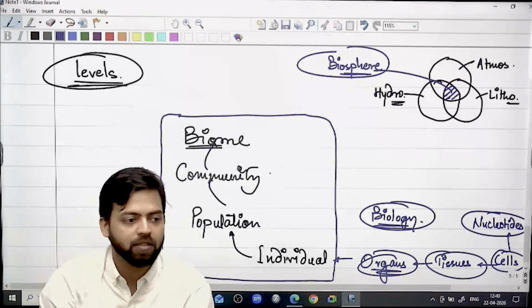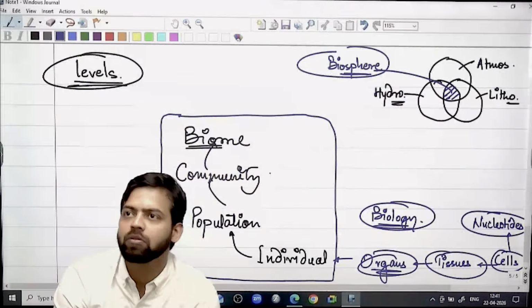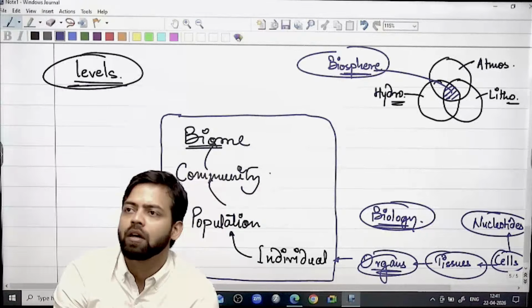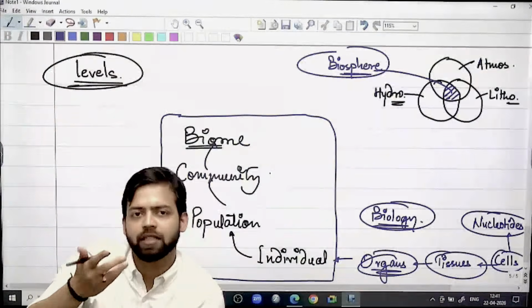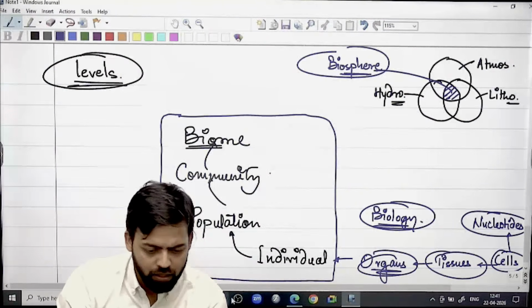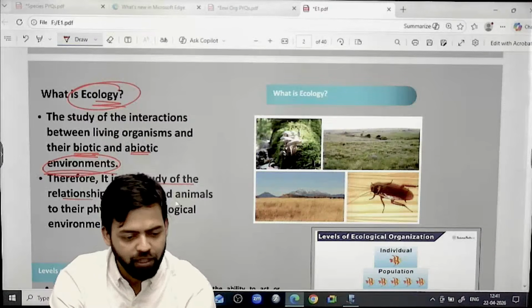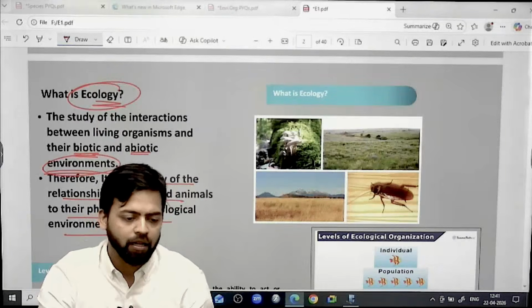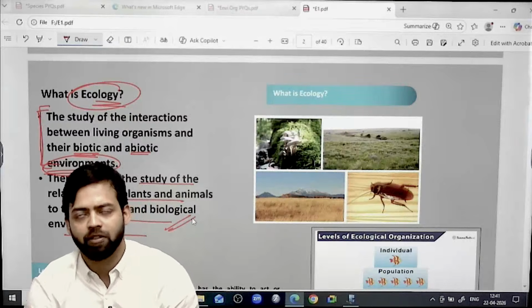The problem is this: when the ecosystem is deteriorating, where do you want to line below the definition of ecology? Don't copy that, because it is nothing but the extension of the definition of ecology as well. That's why I didn't repeat it. It is nothing but the study of the relationship of plants and animals to their physical and biological environment. Whatever you have read earlier, whatever you have written, this is nothing but a further simplification of that particular statement.